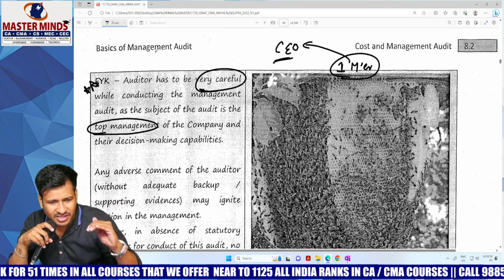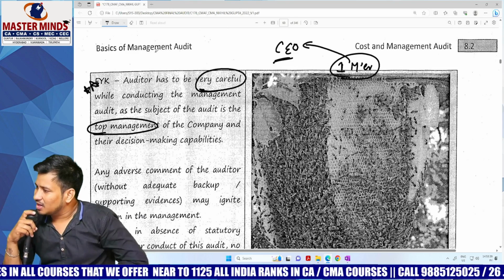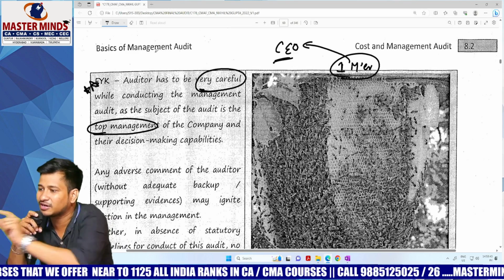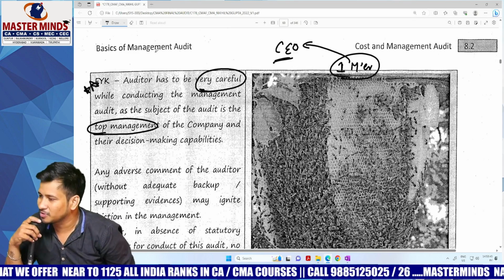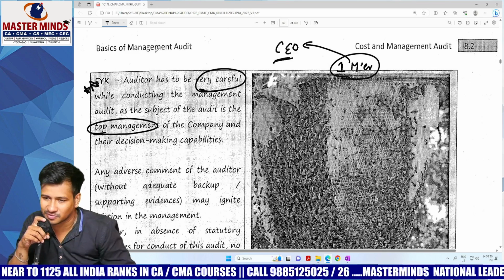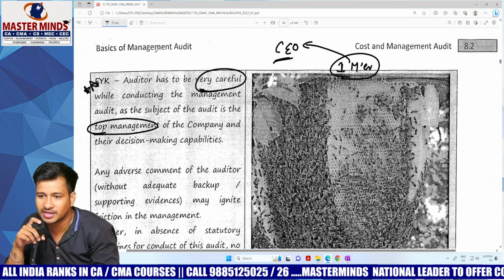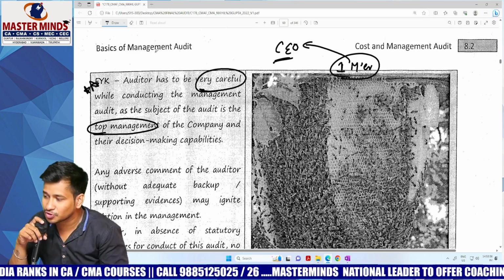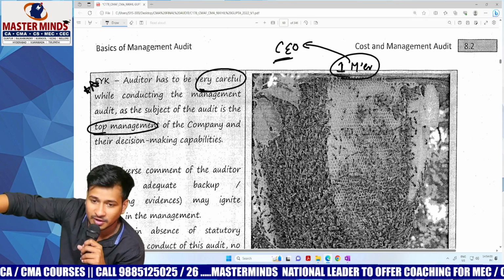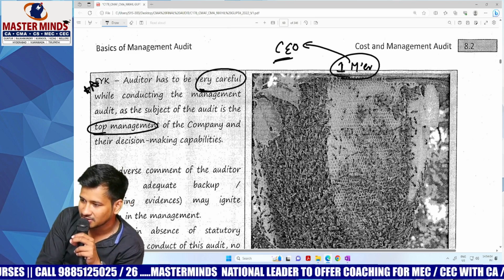Because whatever the level of the purchase department director, the same level of authority and power is also there on the other person. So it's not possible. You have to conduct a management audit in a very friendly tone, not an authoritative tone. You're pointing your finger either at the top level of the management or at your equal peer level. Something like peer reviews, you might have heard, a kind of that thing.